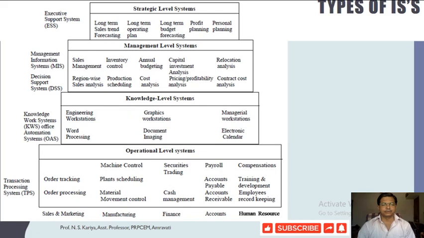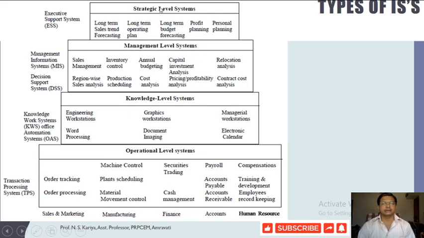We generally know three levels of the organization. The first is called the operational level, the low level of the organization. The second is called the middle level, in general the management level of the organization.